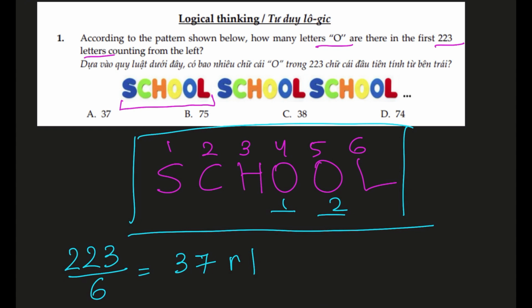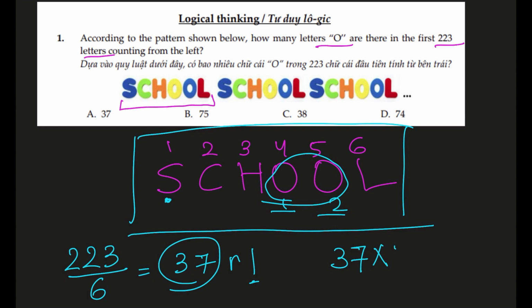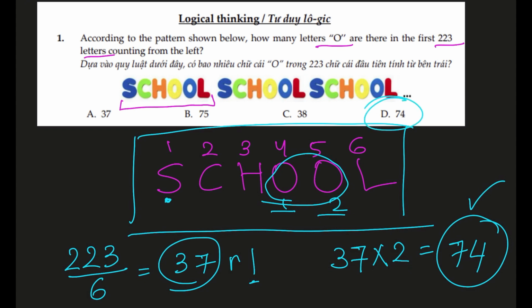That means 37 iterations of the word school, and there'll be one remaining letter, which will be the letter S. So it does not change our iterations of O. Let's see, 37 times the word school is written, and each time they have 2 O's. So 37 times 2, and that gives us 74 O's. And because the last remainder did not change our O's, 74 is our answer.